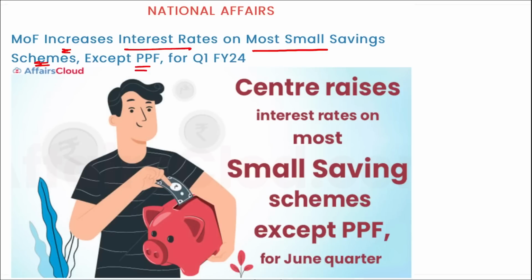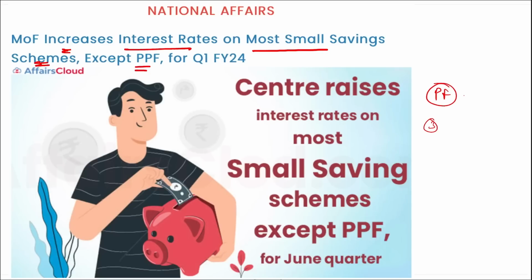All right. For example, if you are in a government job, or if you know someone in a government job, there is a certain amount of money that is deducted every month from your salary, and that is contributed into your provident fund account. In this provident fund account there is a limit that you have to invest for at least 3 years, and after that you can take out your money as per your requirement.